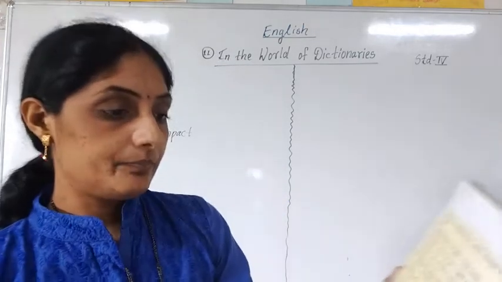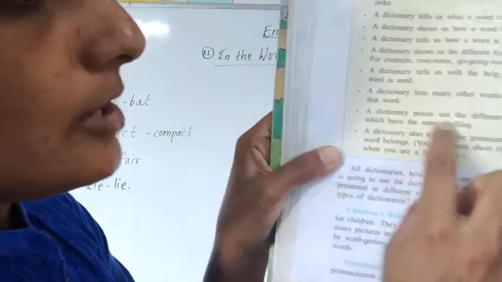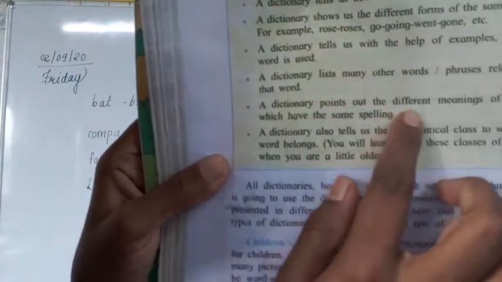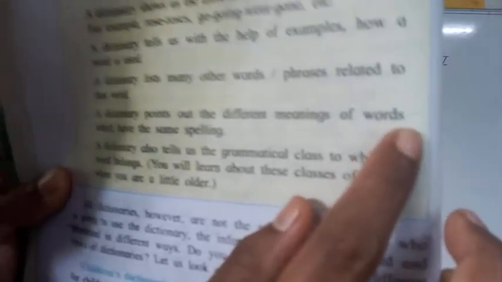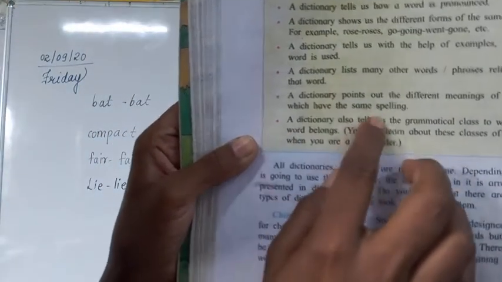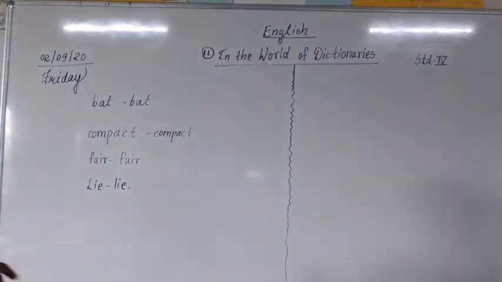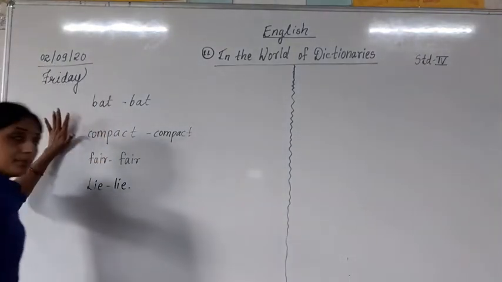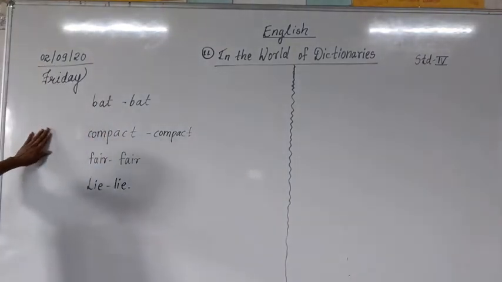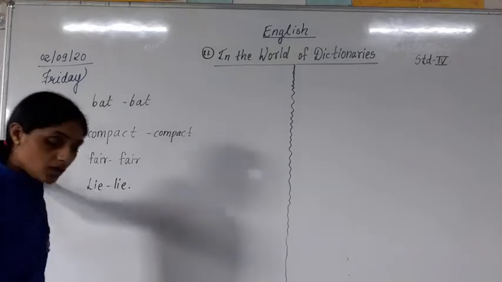See this point. Here it is. A dictionary points out the different meanings of the words which have the same spellings. Now I have written four examples before you. There are four examples written on the board. How many examples? Four examples.